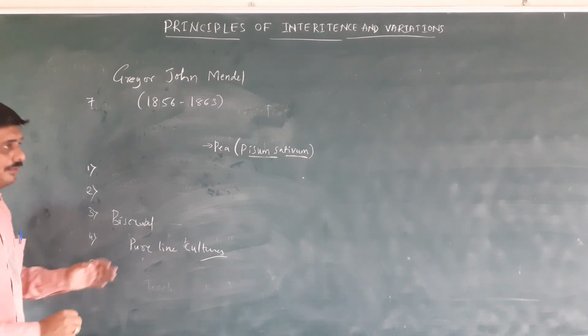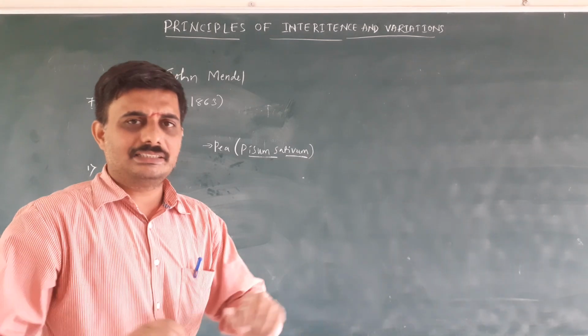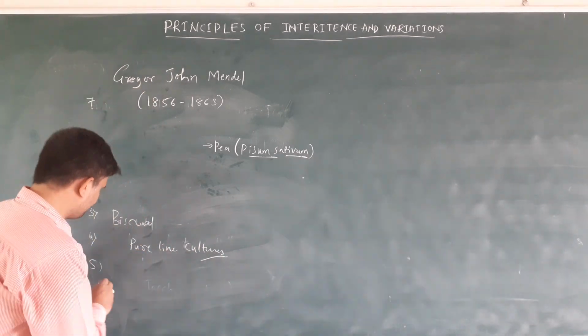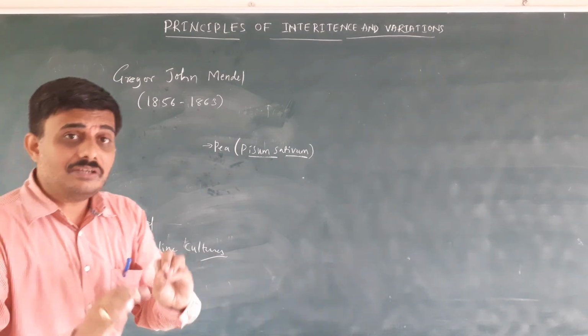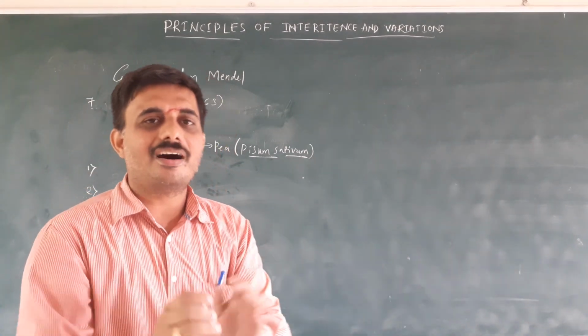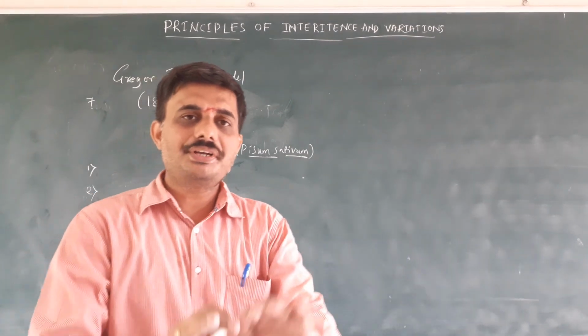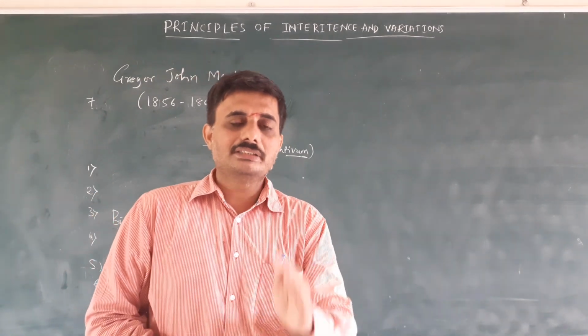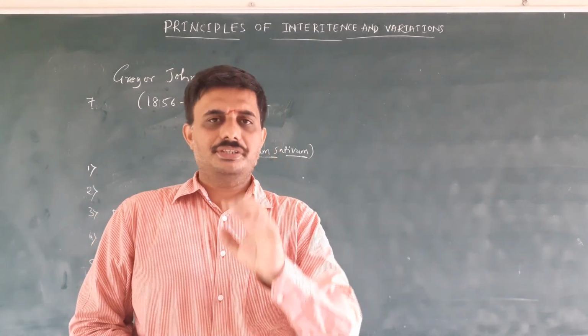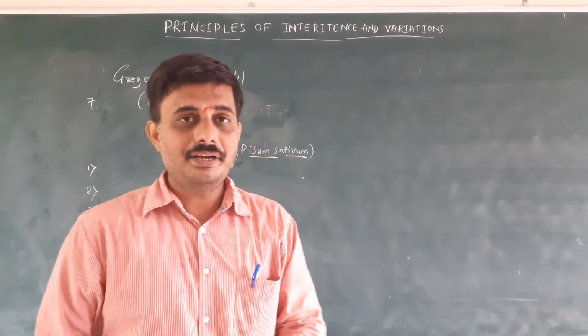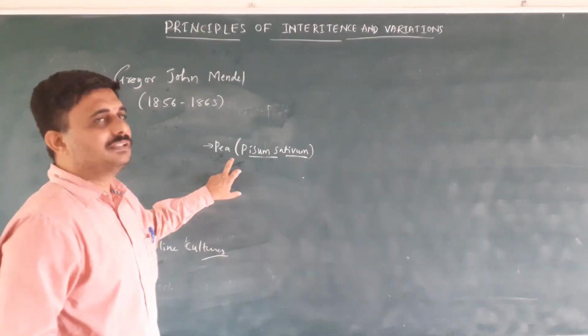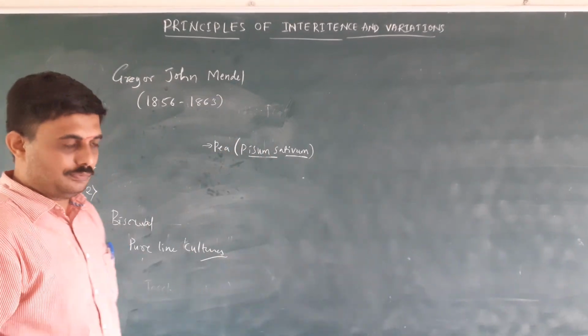Fifth, it can grow in all climatic conditions. And sixth, it can be cultivated in a small area. These are the features that made Mendel choose the pea plant for his experiment.